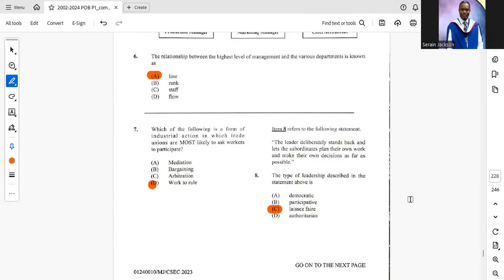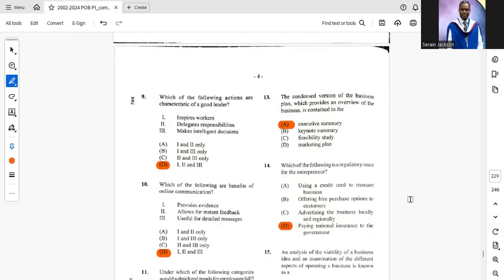See that question already. Item 8 refers to the following statement. The leader deliberately stands back and lets the subordinates plan their own work and make their own decisions as far as possible. Number 8 says, the type of leadership described in the statement above is C, laissez-faire. Number 9, which of the following actions are characteristic of a good leader? Correct answer there is all of them.